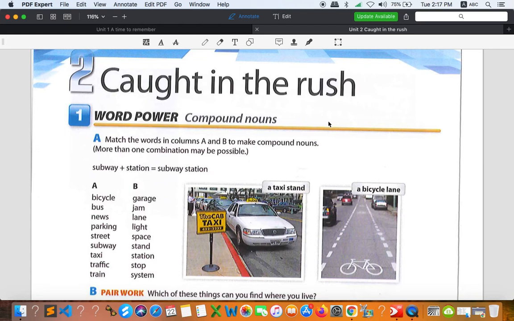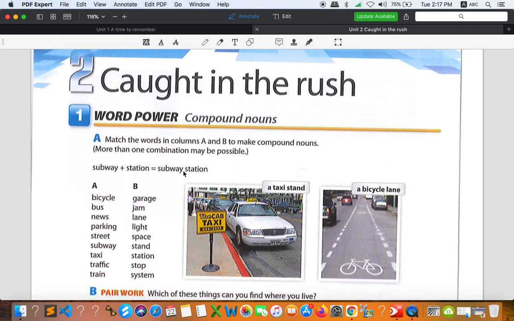Compound nouns with one word, compound nouns with two words separated by a space, and compound nouns with two words separated by a hyphen. Just like sunglasses, if you imagine the word sunglasses, sun and glasses. When we have sun and glasses together, it's only one word, right? Sunglasses. So this is a compound noun, but it is written as one word. And two words just like this: subway plus station, then we have subway station. Two words, but separated by a space.